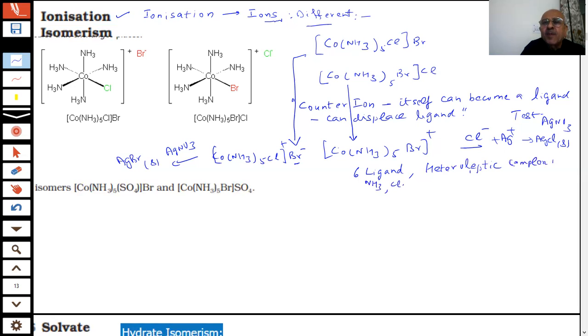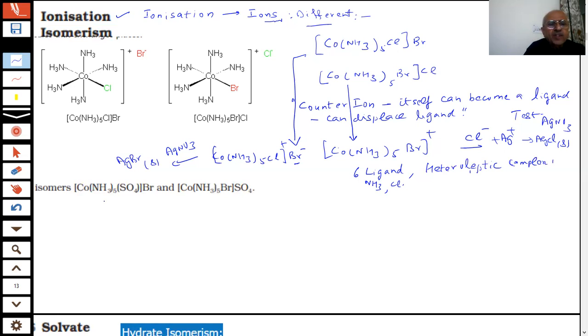Here we show the complete geometry: this Cl is linked with the cobalt, here Br is the ligand, here Cl is a ligand. So the difference is very clear in ionization isomers, and we can distinguish them by performing chemical tests, as they have been asking such questions in the paper.